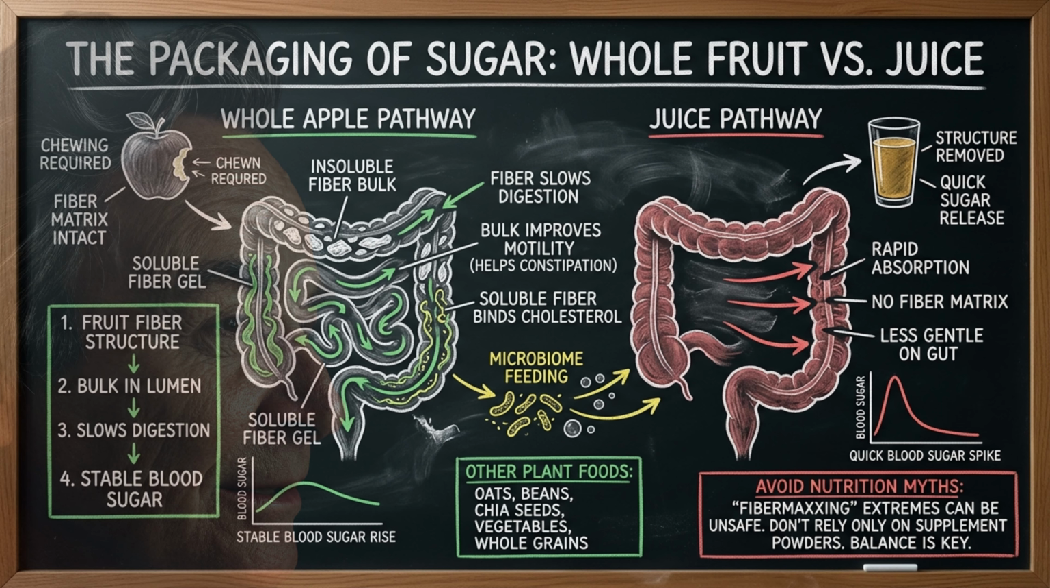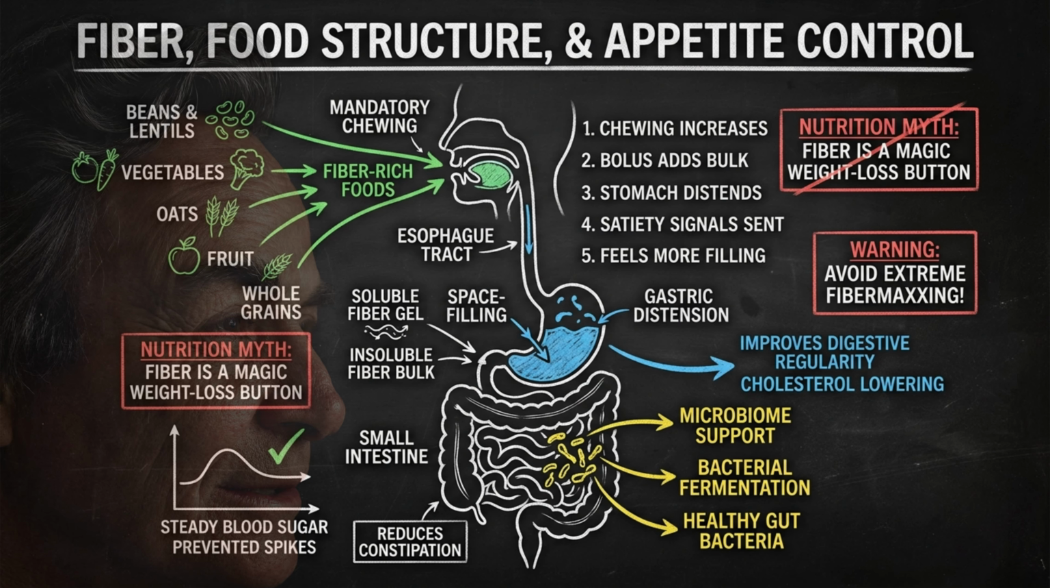Compare an apple with apple juice. The apple contains fiber, structure, chewing, and water. Juice removes much of that structure and can deliver sugar more quickly. The body is not only responding to sugar, it is responding to the package that carries it. Fiber-rich foods can help meals feel more filling. Beans, lentils, vegetables, oats, fruit, and whole grains often require chewing and take up space. This does not mean fiber is a magic weight loss button. It means food structure affects appetite and satisfaction.